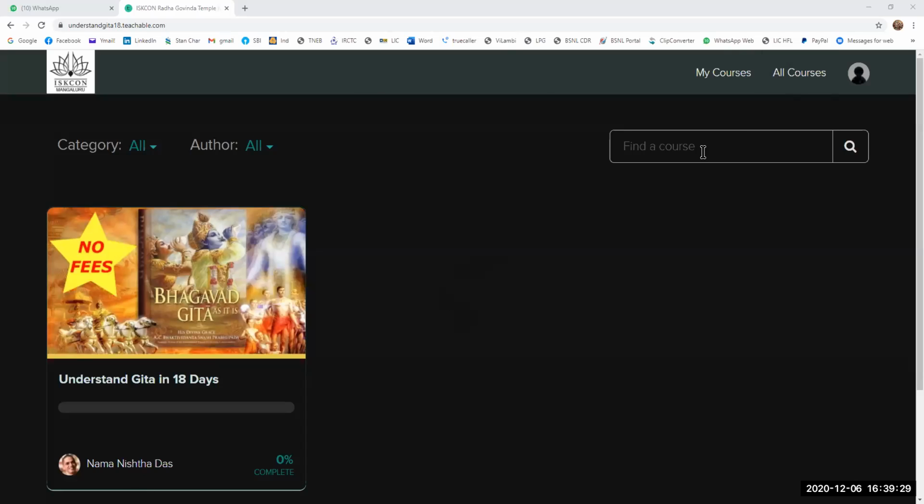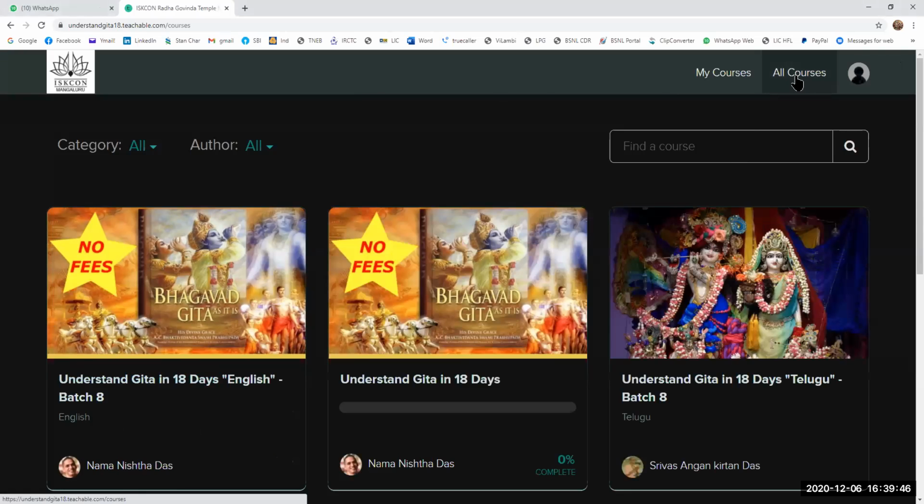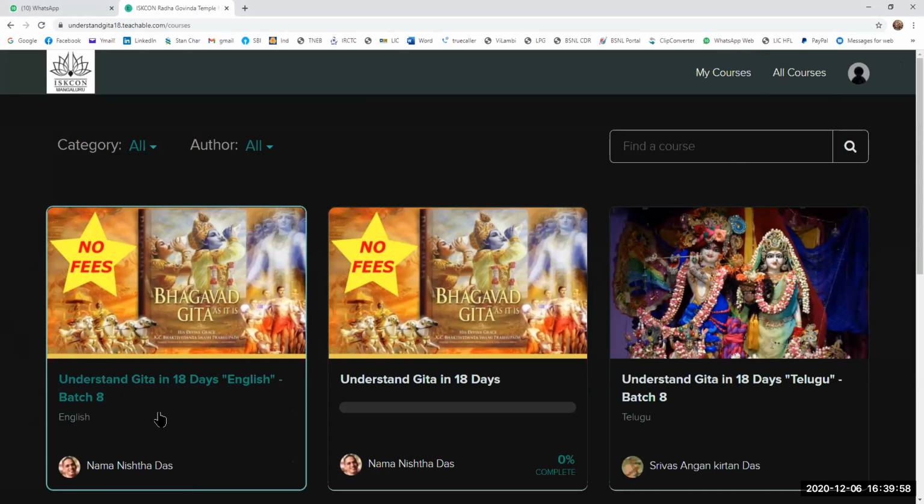So when you log in with your unique ID, it will come to this page. Here you see all courses. This is not the course that you should go into. You should go to all courses, and it should show Batch 8. As you see here, this is the correct course that should be selected: Batch 8, Understanding Gita in 18 Days, English, by Namanishta Das Prabhu.